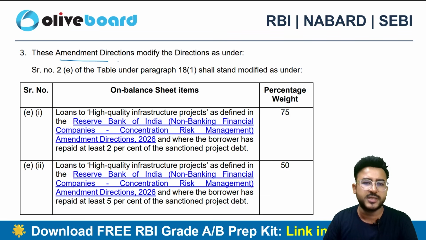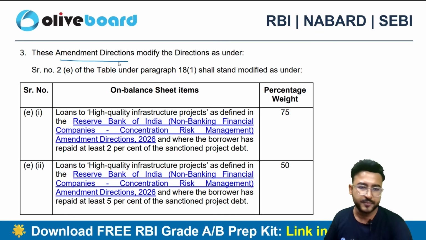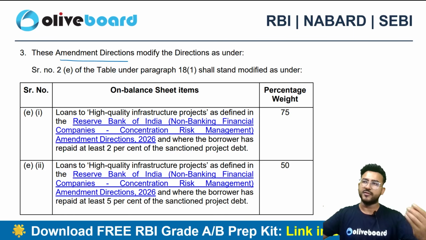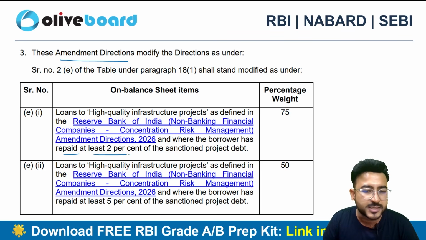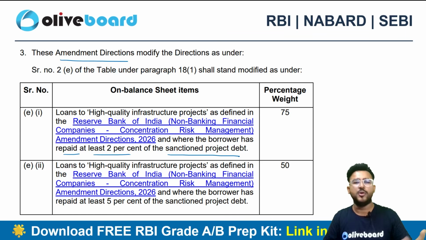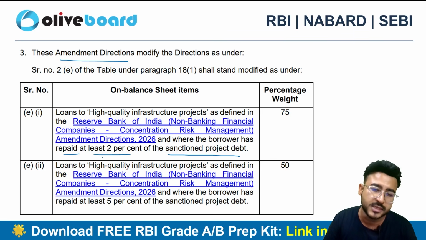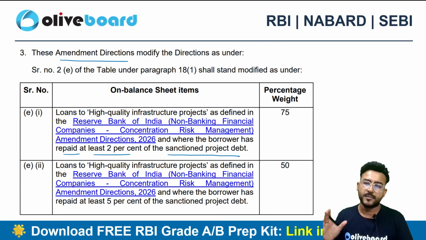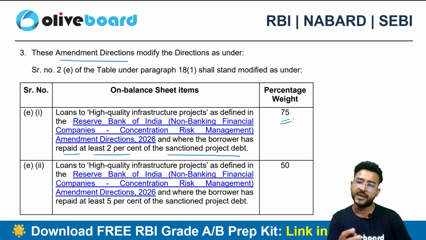So this is the amendment direction. It's not like you have to read hundreds of pages. It's just a small amendment that you have to read. The very first one: loan to high quality infrastructure project. If you are an NBFC, you have given a loan to a very high quality infrastructure project. That's great. And where the borrower has repaid at least 2% of the sanctioned project debt, that's even better. So you have given a loan to the high quality infrastructure project, and the borrower has also repaid 2% of the sanctioned project debt. That's perfect. Your risk weight will be 75.